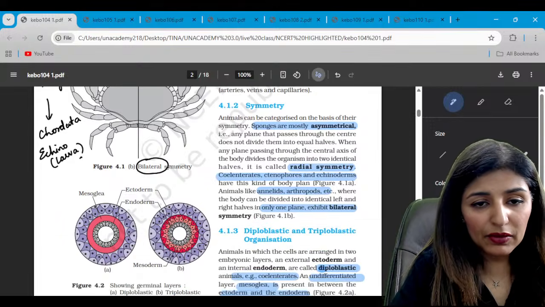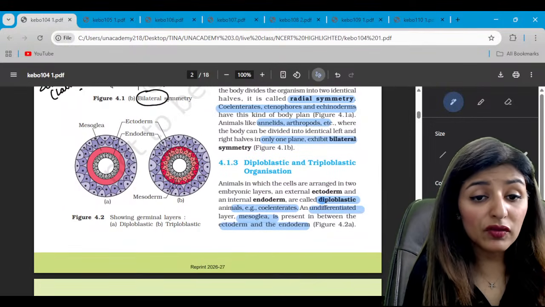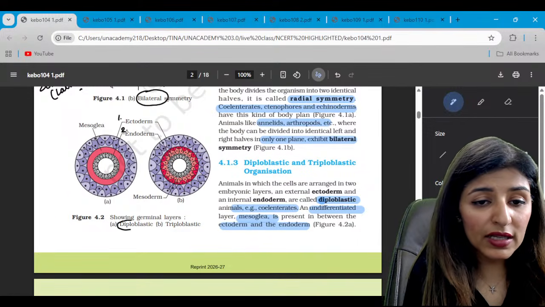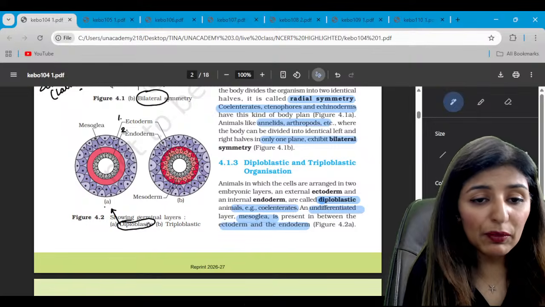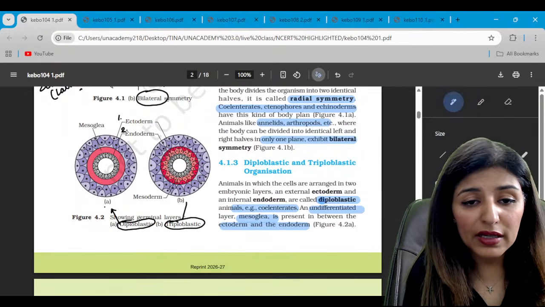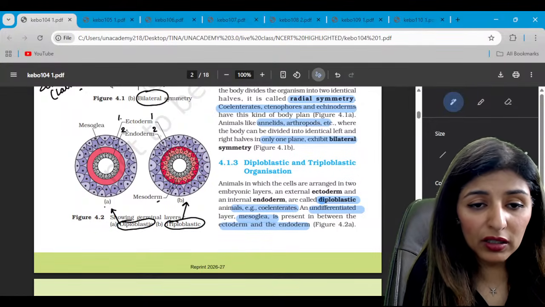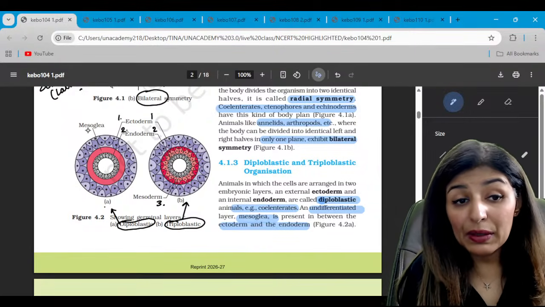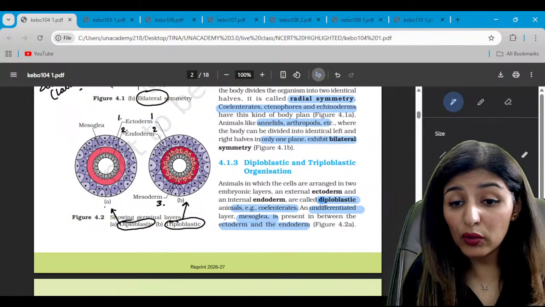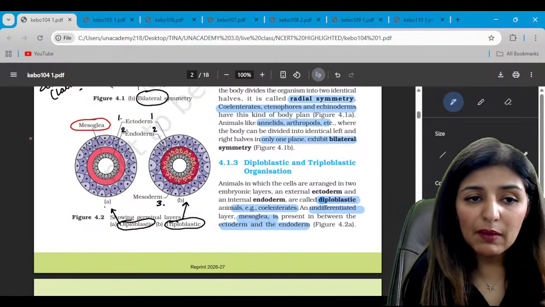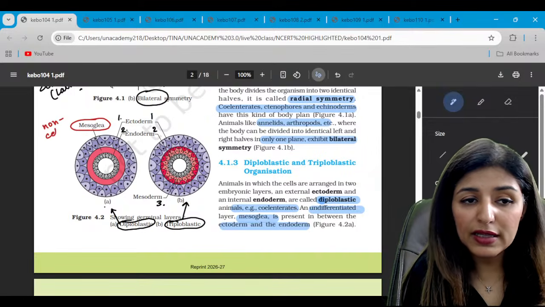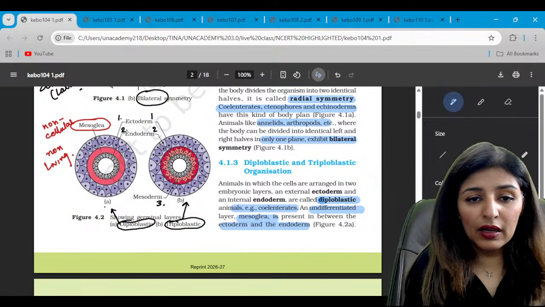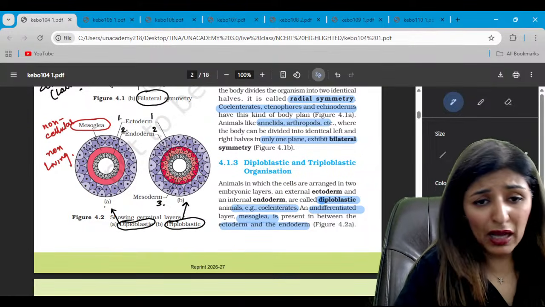The next diagram shows the number of germinal layers. So those with 2 germ layers, only ectoderm and endoderm, they are known as diploblastic. And the one with 3 germ layers, ectoderm, endoderm, and the third one mesoderm, is triploblastic. Now in diploblastic, between ectoderm and endoderm, we have mesoglea, which is non-cellular, hence non-living. Please tell me these points are clear to all.